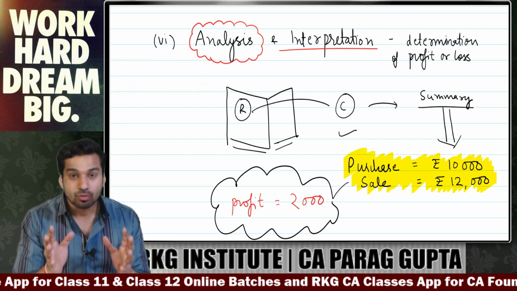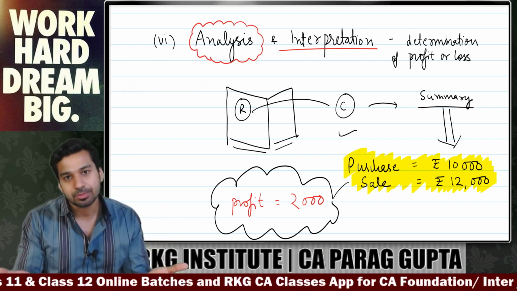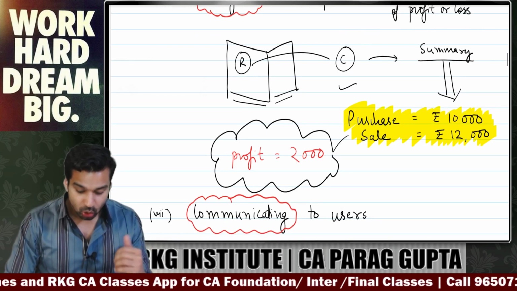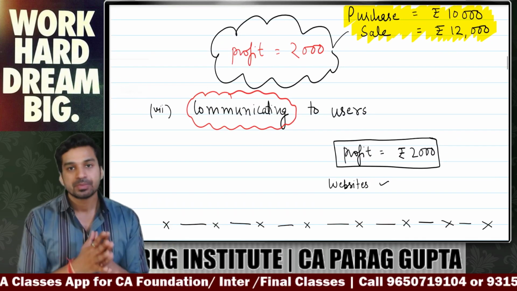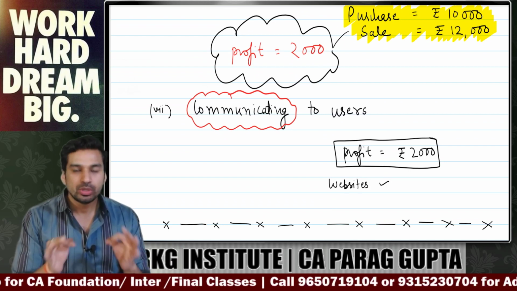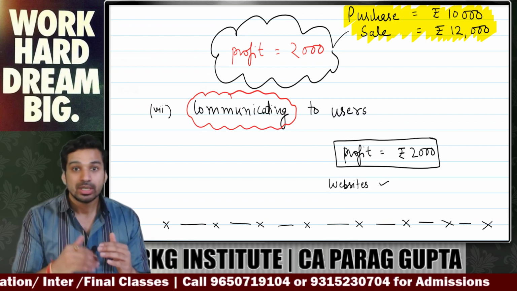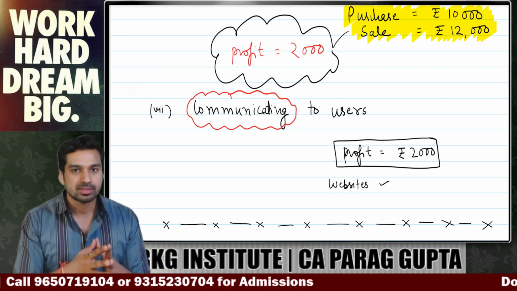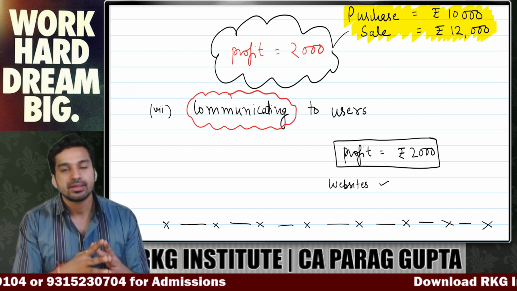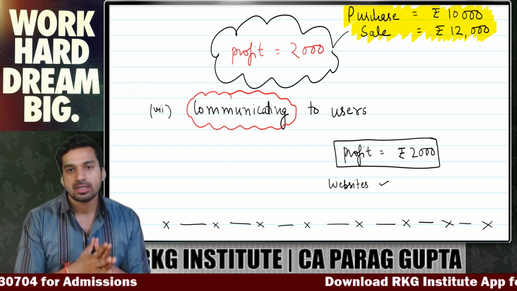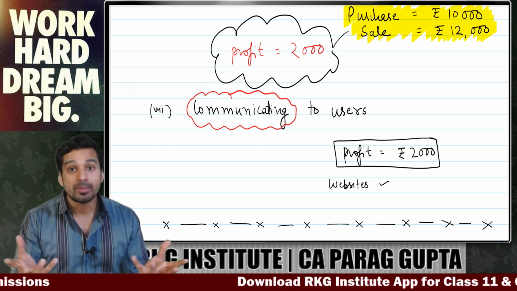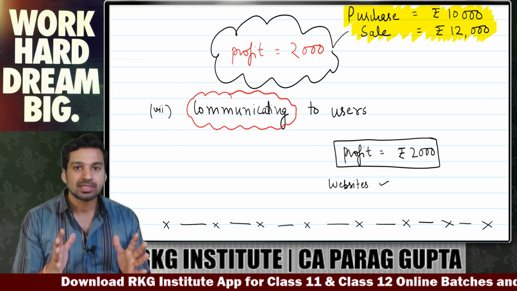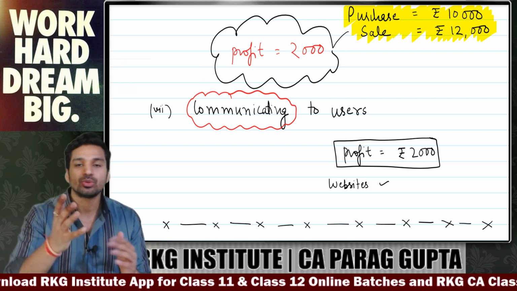After summarizing, what will you do? Analysis and interpretation, that is deriving a result out of it. Now the last step is communicating to the users. Any business which derives a result has to tell its result to all the users. Users means stakeholders, which we will be studying later. Who are the users? Like owner, management, banks, government, public, consumers. There are various users we will be studying, but every business has to communicate its result to the users.